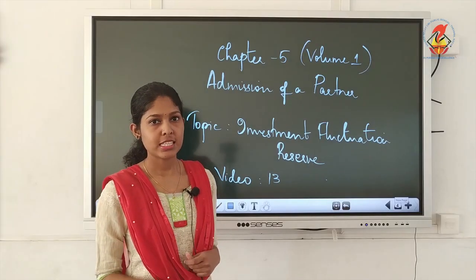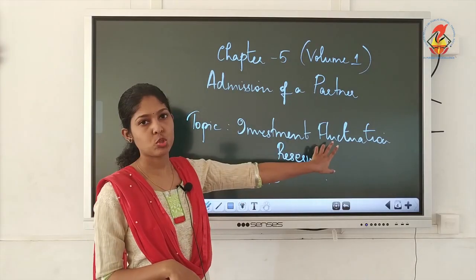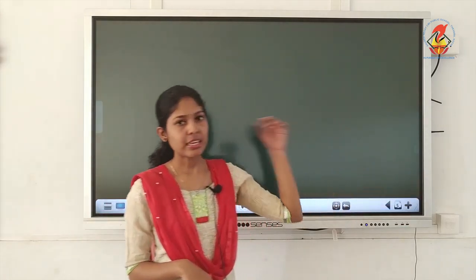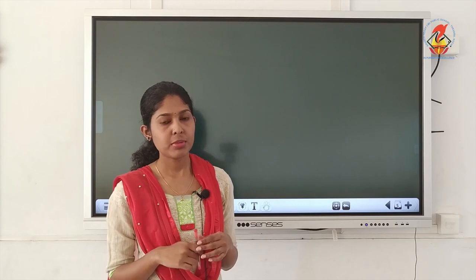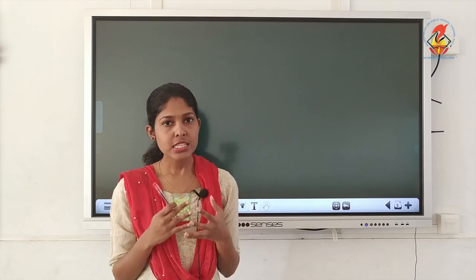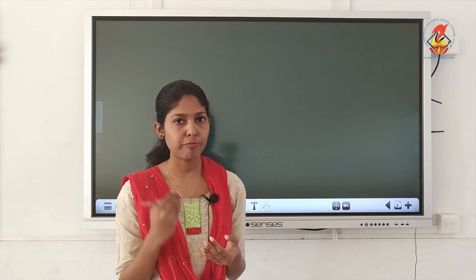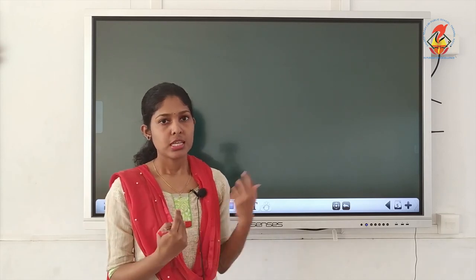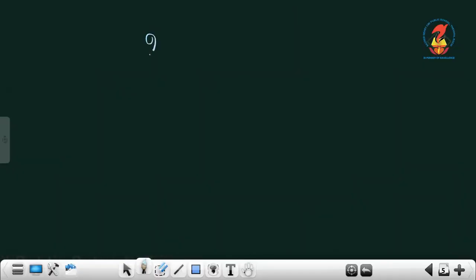Today we will be discussing the topic investment fluctuation reserve. As the name indicates, this topic is very much similar to what we studied earlier, that is workman compensation reserve. That is a reserve kept aside out of profit to pay compensation to workers. This one, that is investment fluctuation reserve.